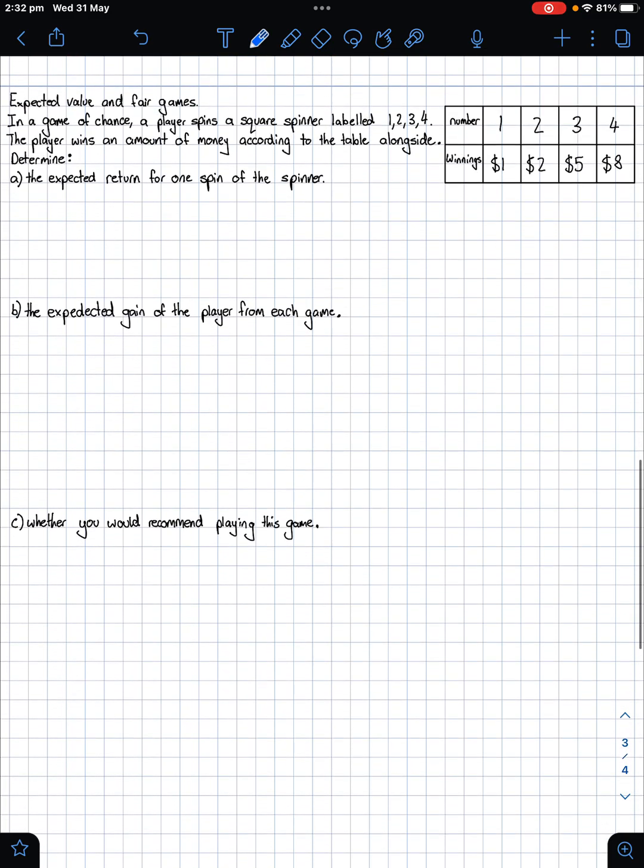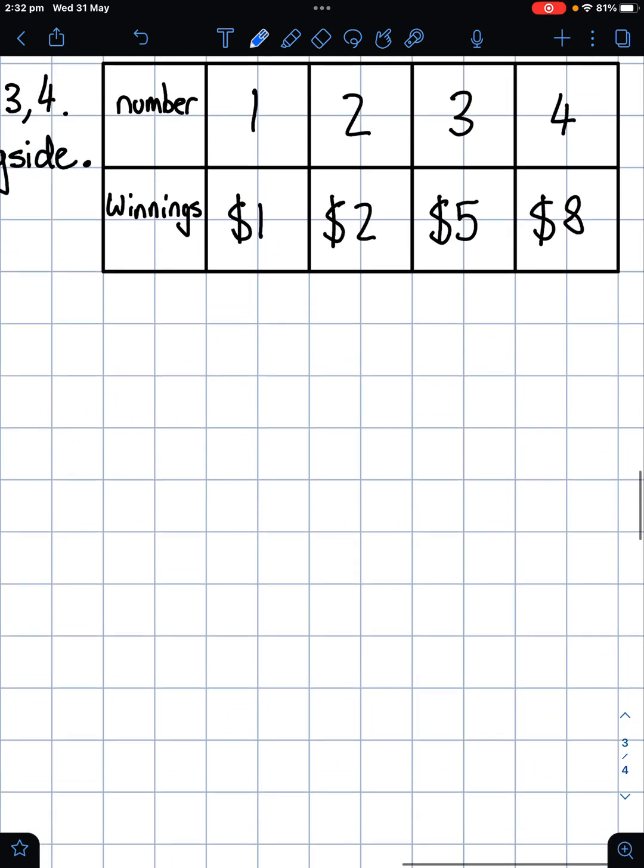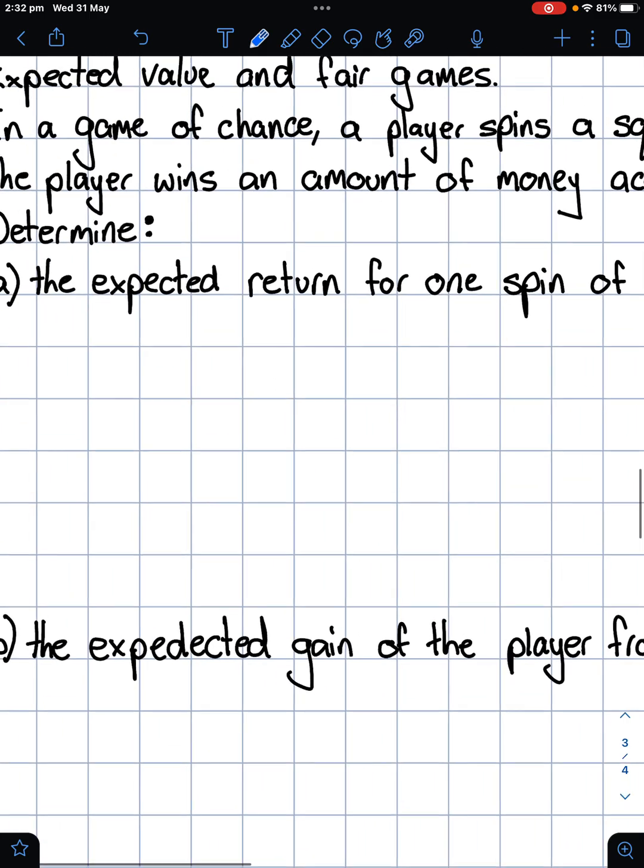So we're given this scenario here. In a game of chance, a player spins a square spinner labelled 1, 2, 3, 4. Now this bit's important. It doesn't say anything about any outcome being more likely than another, so we assume these are all equally likely. So the probability of X equals x, where x is your X value, is going to be 1 quarter, 1 quarter, 1 quarter, 1 quarter. I've just put them in there.